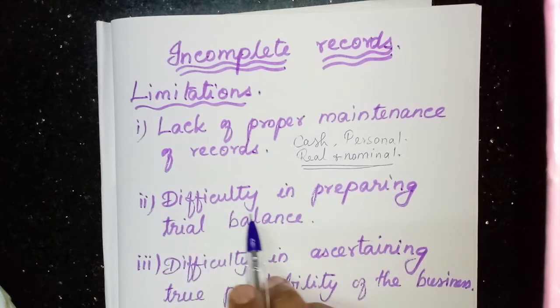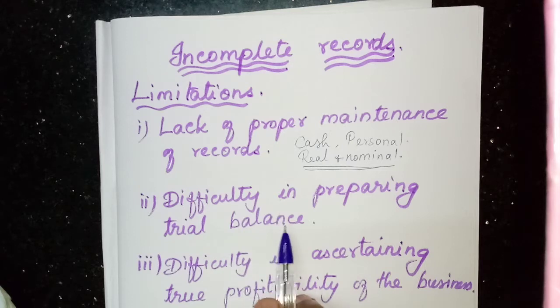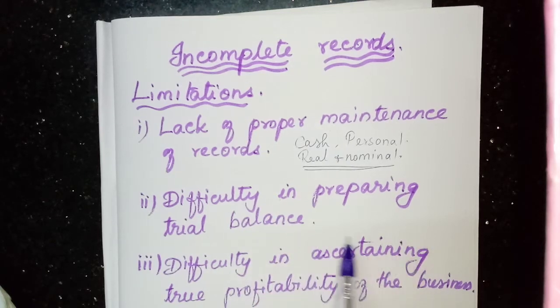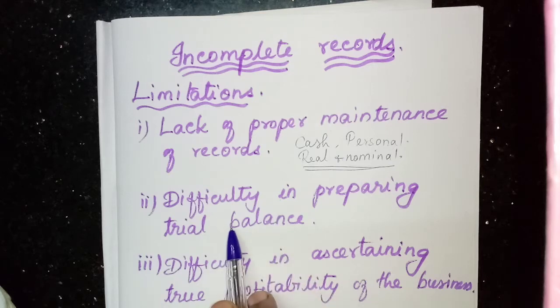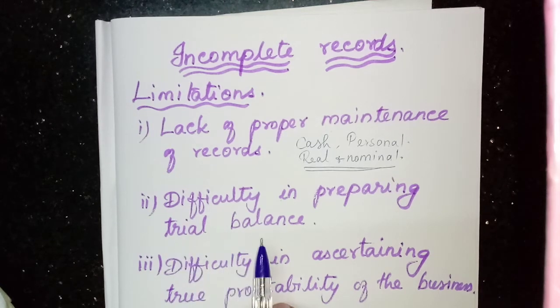Then the second one, difficulty in preparing the trial balance. We know what a trial balance is: the debit and credit balances of all the accounts in the ledger. If it is a credit balance, we write it on the credit side. That cannot be prepared in incomplete records, because we do not record the transactions as journal entries. Without journal entries, we cannot post them in the ledger accounts. So we won't get the ledger balances, and we cannot prepare the trial balance.